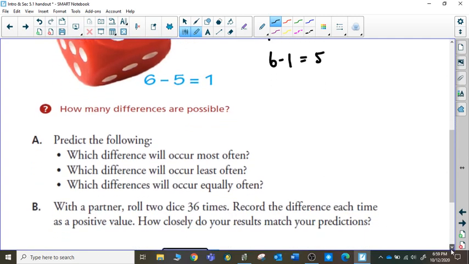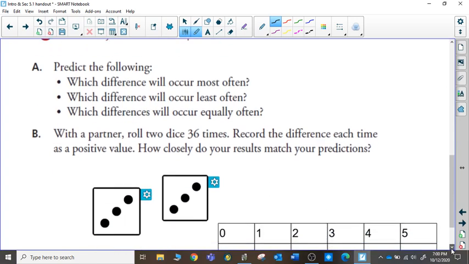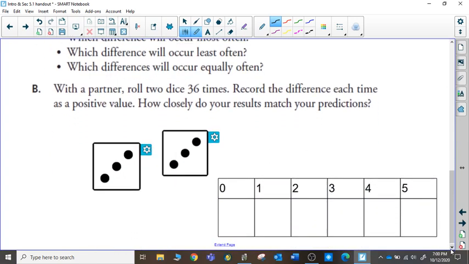So what I often do in my classes is get them to do some experiments. Partners roll 2 dice 36 times, record the difference each time as a positive value, and see how closely the results match their predictions. So I would have them do something like this.